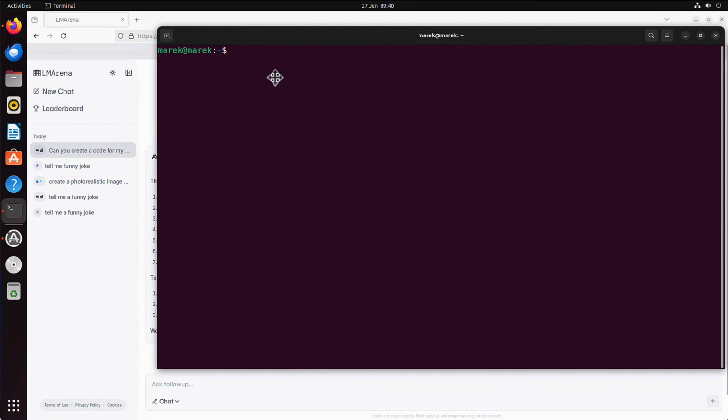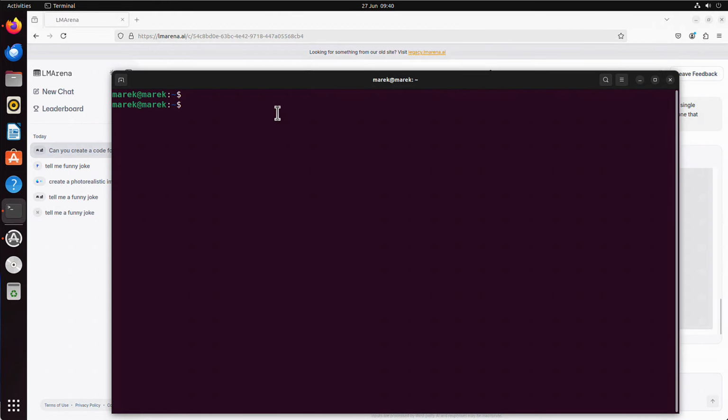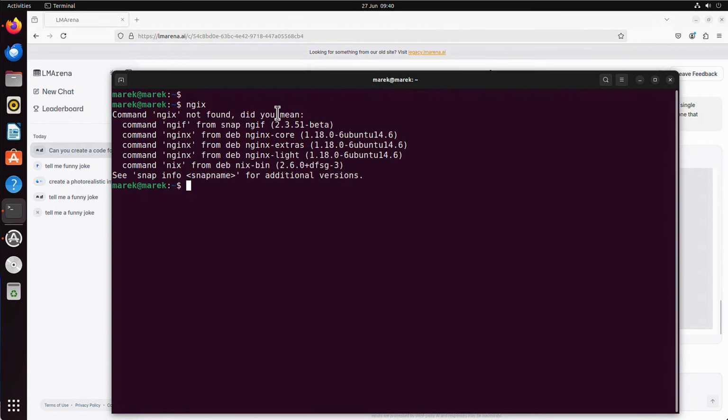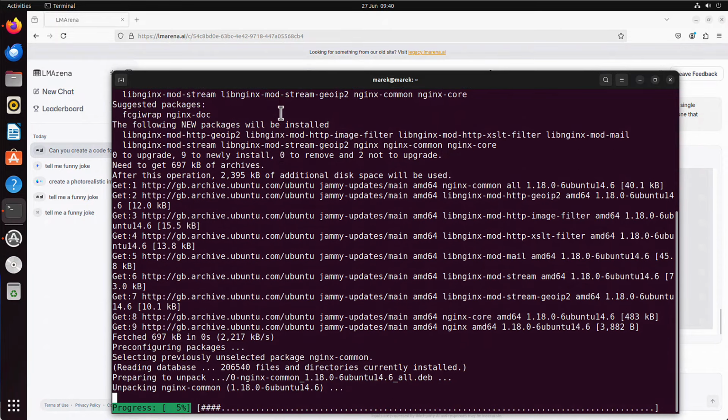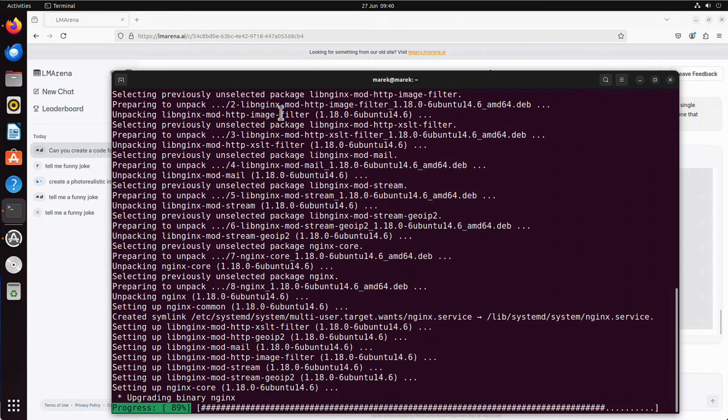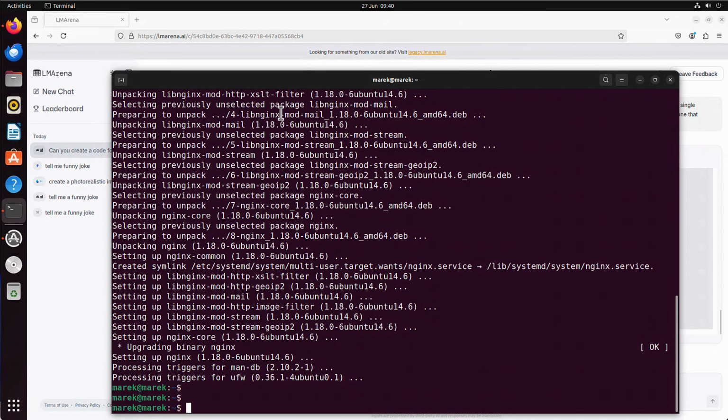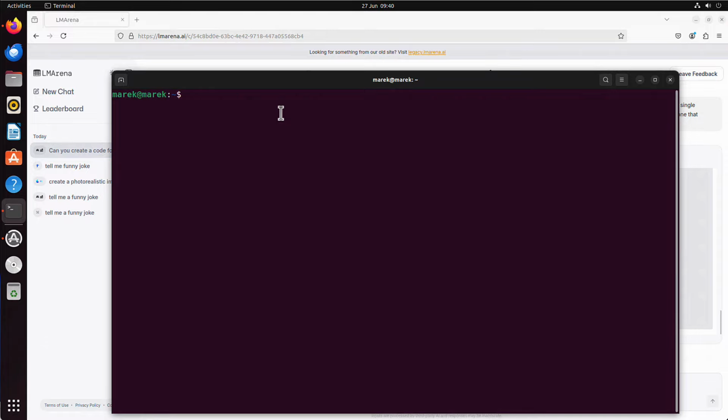So let's just open the terminal. Let's install, because I don't have nginx. Have I? No, I don't think. No, I don't have nginx. So I say sudo apt install nginx. And maybe I will add -y, I will do that, sudo password. That's cool, let me clear that. My nginx should be up and running.